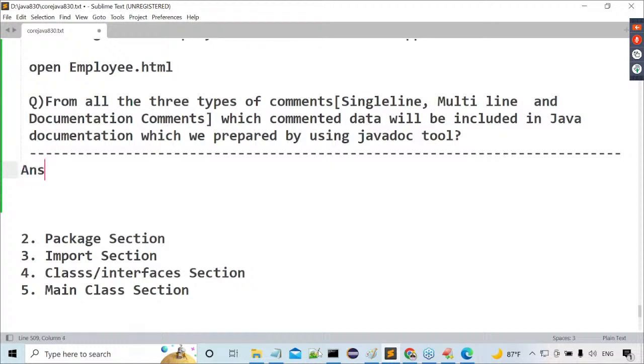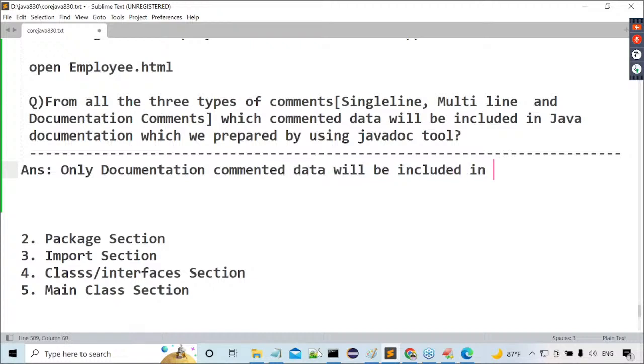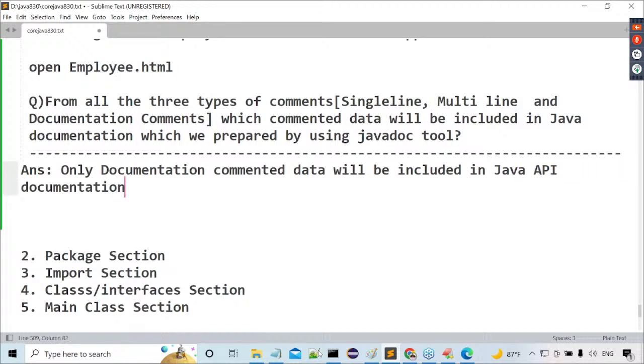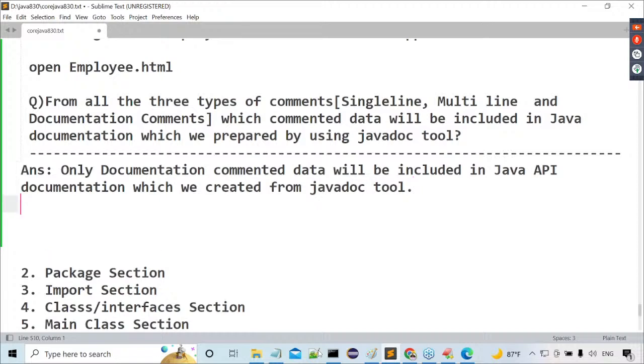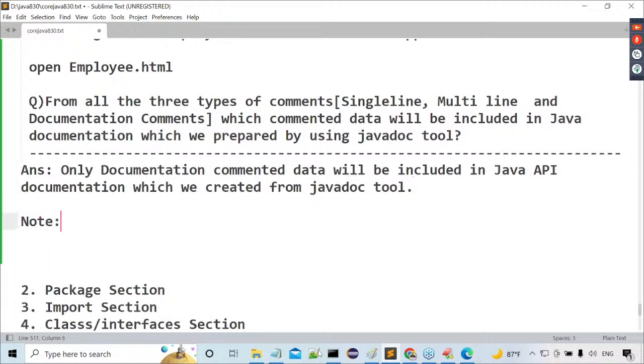What is the answer for this question? Only documentation commented data will be included in the Java API documentation which we created from the Javadoc tool. That's it. Then what is the note-kind of point I'm telling here for clarity?